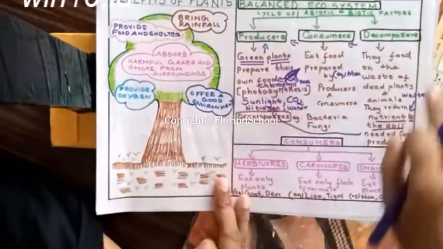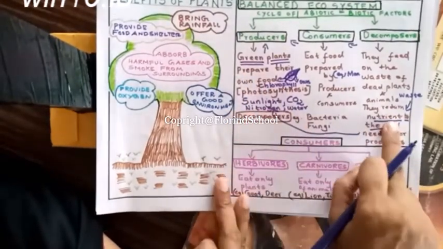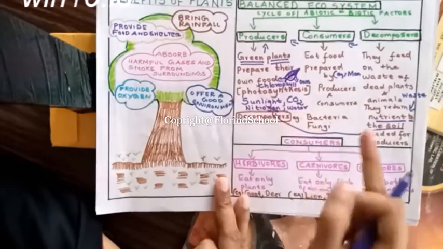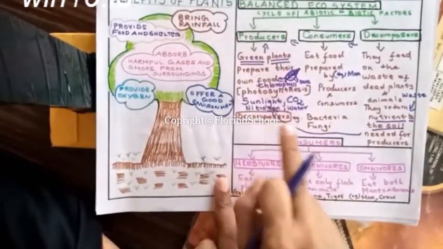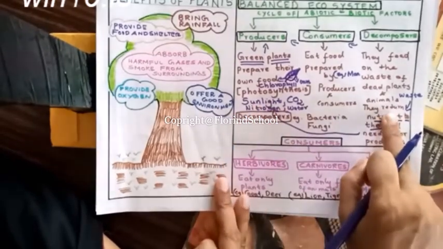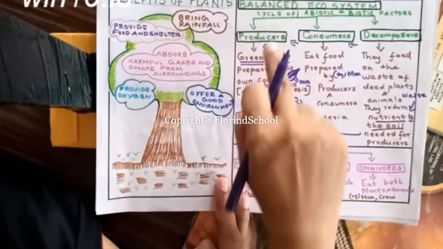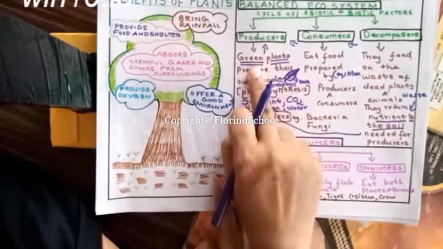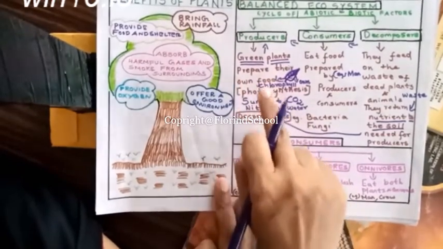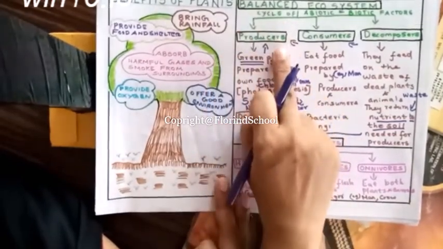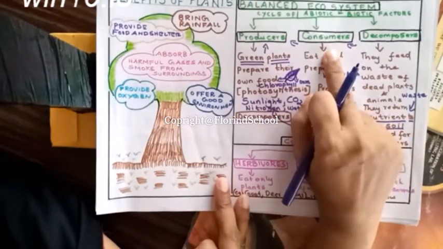So see the cycle. First, producers prepare the food with the help of nutrients like nitrogen. Green plants require nitrogen. The nutrient from the soil is used by the producer green plant to prepare its food. Now, the food prepared by the producer is consumed by the consumers.